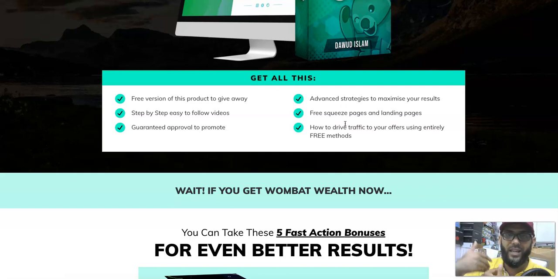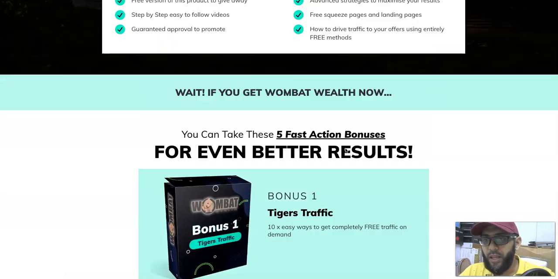So you get the link, and whether they buy the upsells or not, you're going to get the email ID upfront. So basically you are building an email list, and in future you can promote offers to them. That's the whole concept of building the email list. And of course, in case they buy the upsells, you're going to get full commission, not 50% or so, full 100%. That's the whole concept of this product.